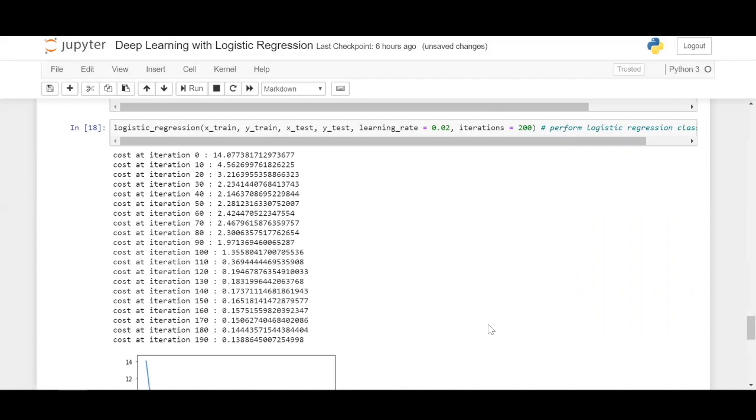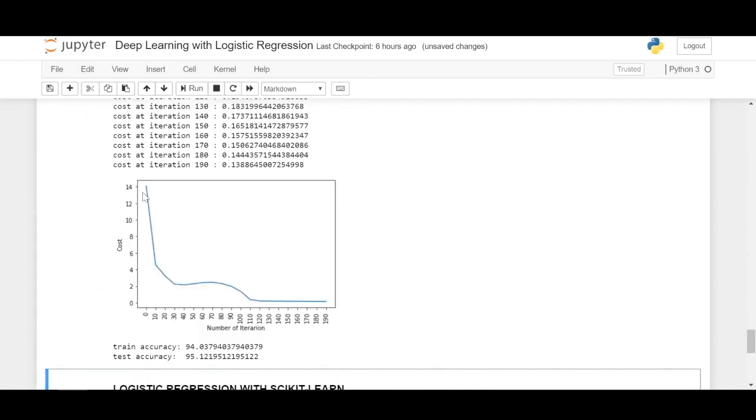Yes, and this is something which we have defined entirely ourselves. We are not calling any Keras or TensorFlow module to do it for us. So this is the power of logistic regression and defining your own parameters. You can replicate the same thing in TensorFlow by calling these parameters. It is up to you how you do it. But here, I just wanted to illustrate how you build a neural network from scratch without calling anything, just with the use of the equation z is equal to w transpose dot x plus b.